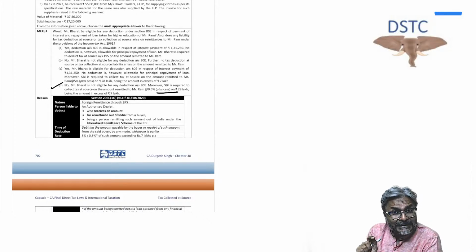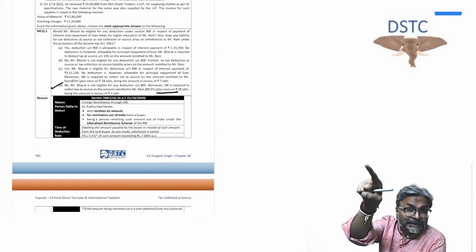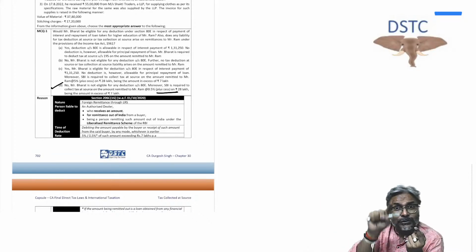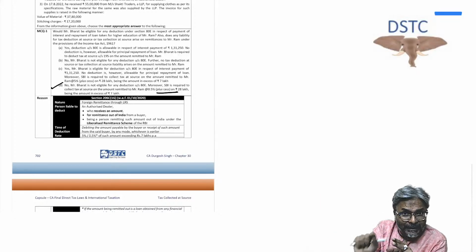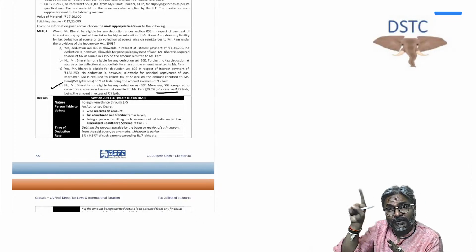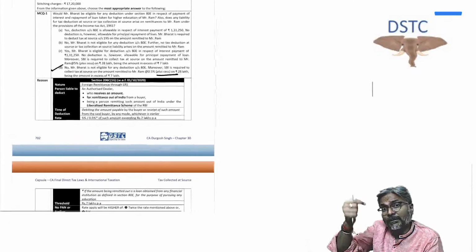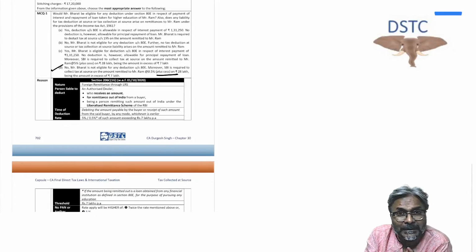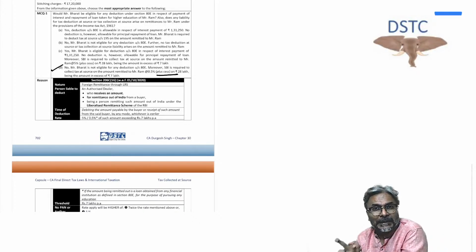So the TCS-specific sections are those covered in section 206C1 and 1F. And if you get disqualified from section 206C1 or 1F, in that case you cannot move to the general section of 206C1H. TCS cannot be collected.